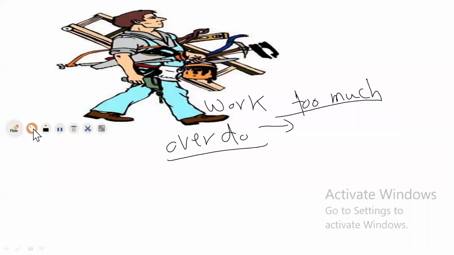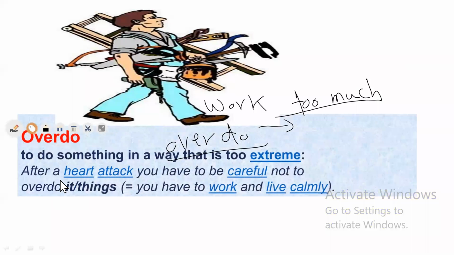Look at this example. Overdo in this part means to do something in a way that's too extreme. Extreme means too much. This person seems to be sick after a heart attack.